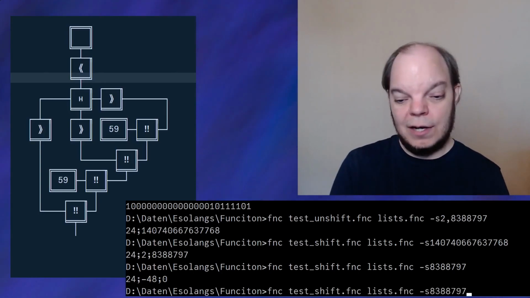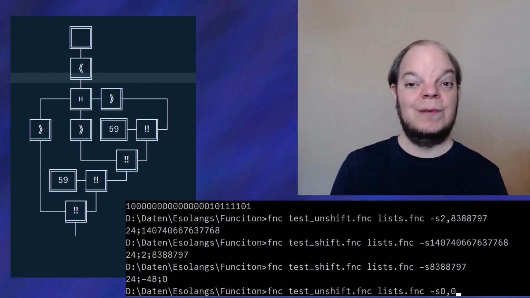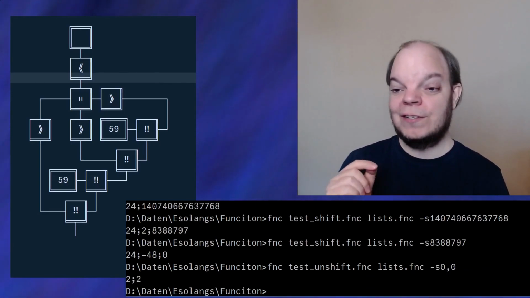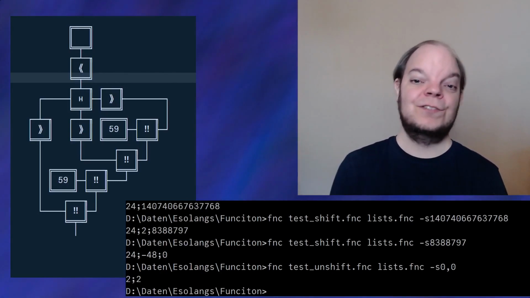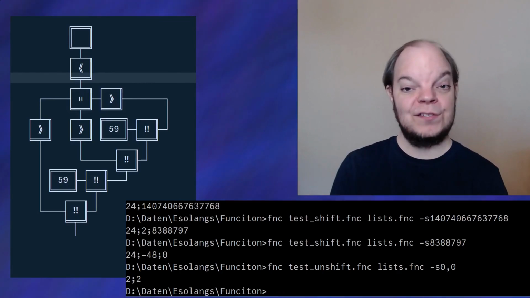Another thing that we can see is that if we add the number 0 to an empty list, we actually get a bit length of only 2, which is understandable because we don't need any chunks to encode the number 0, so we will only have the sign bit and the stop bit.